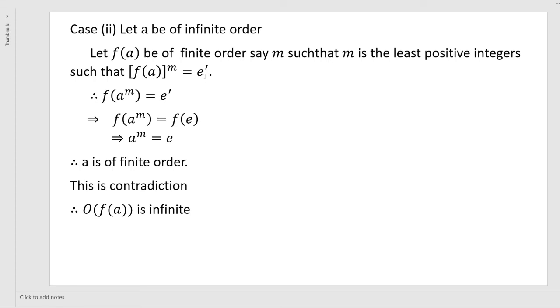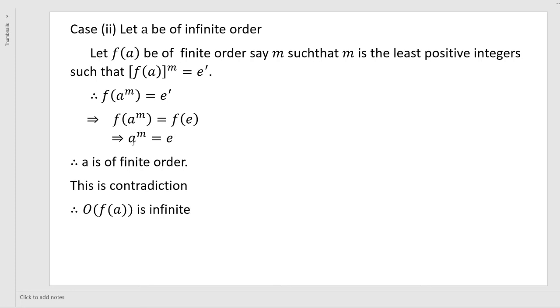We can write f of a whole to the power of m as f of a to the power of m. f is a homomorphism, therefore this is equal to e dash. And e dash is nothing but f of e, and f is one-one, therefore a power m is equal to e.